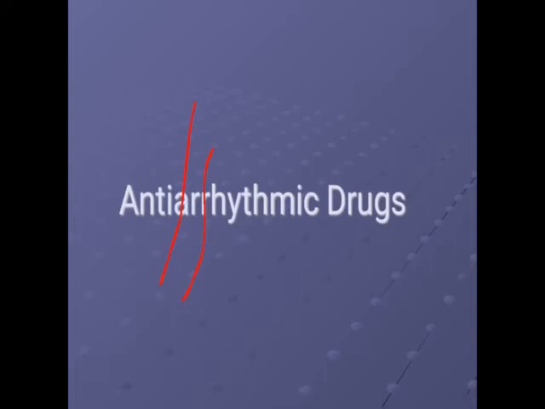There is arrhythmia of the heart, not the normal rhythm. If such cases are there and we have to treat this arrhythmia, we have to bring the arrhythmic condition into the normal rhythm. The drugs which we have to give are called anti-arrhythmic drugs.